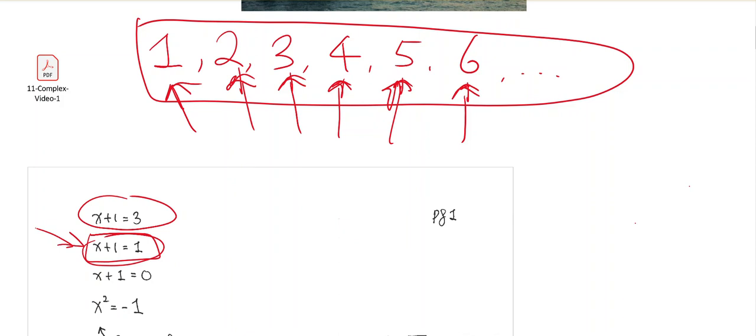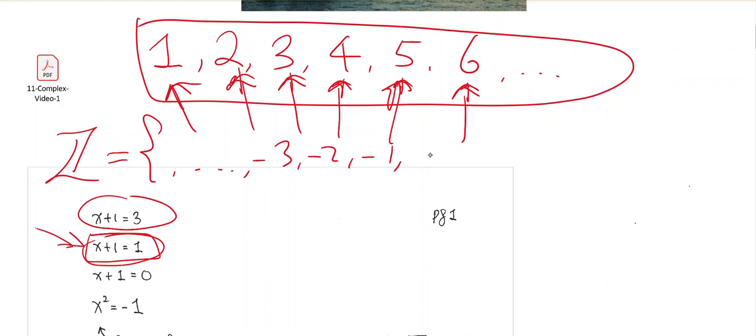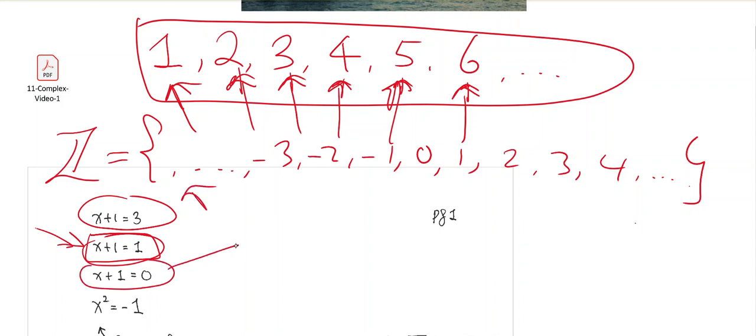invent, so to speak, a slightly larger class of numbers. Let's say it's the set of integers, which consists of all the negative numbers. It also includes 0, and then it also has all the counting numbers. So now suppose we know better. The type of number that we know are these numbers which we call integers. And you look at this equation, for example, and you will find a solution. This equation has a solution now, and the solution is x = -1.